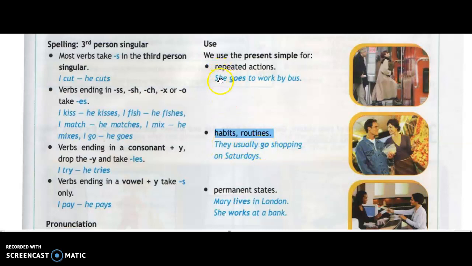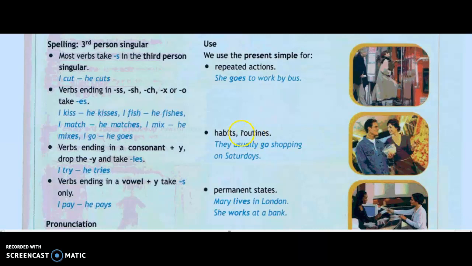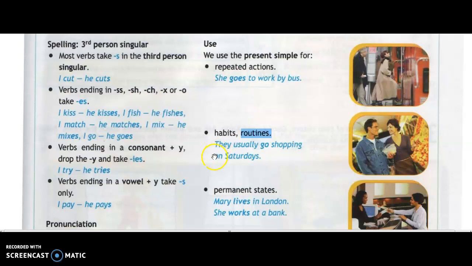If I put she, okay, then I will put here s or es, like in the same way here, right? We will come to the form later, but first you have to know the highlighted places where we will use the present simple tense, like for example the repeated action and the habits and routines, everyday activities, your routine you do, all right? So every Saturday something happens, and that's go shopping, and they usually go shopping on Saturday. That's the routine, right? The habits, also some permanent states, permanent action which don't change. You use here the present simple tense.